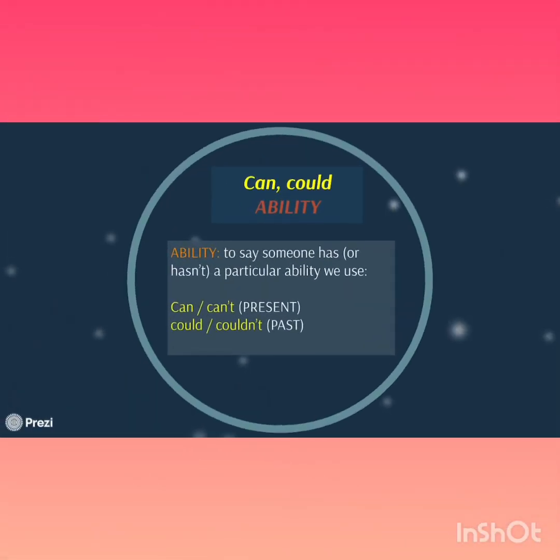There are quite a few different types of modal verbs, and we're going to be going over them. The first one we're going over is ability. Modal verbs of ability are used to say that someone has or hasn't got a particular ability. For example, if you wanted to describe someone's ability in the present, you would say can or can't. Or in the past, could or couldn't.